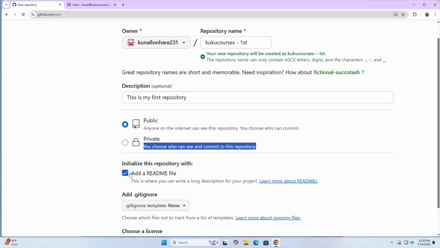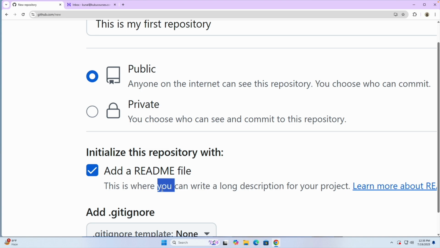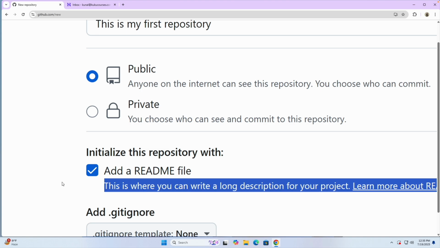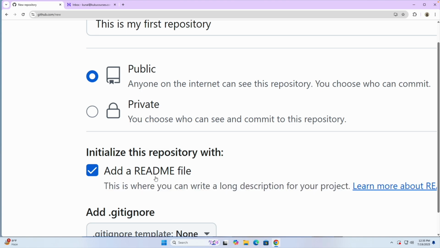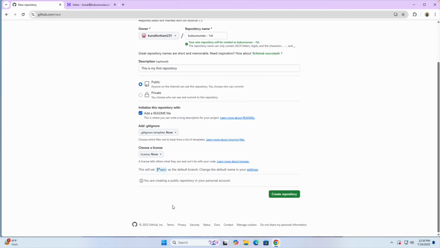If you want to, you can, but what it is, it basically gives you a long description of what your project is, who has created this project, how you can use this project. So this is where you can write a long description of your project. That's it, the readme file. Nothing to confuse over here. And after this, just click on create repository here.